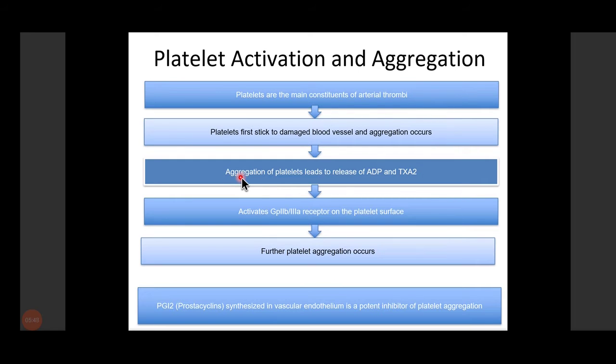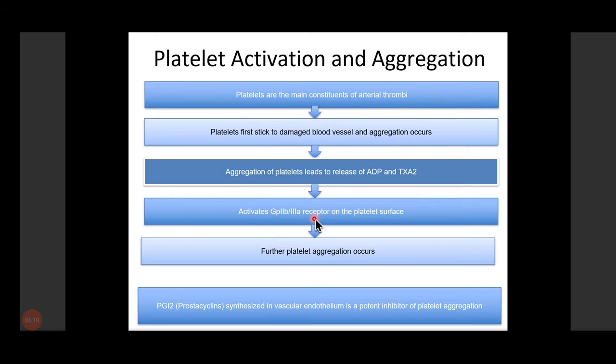The important ones are adenosine diphosphate (ADP) and thromboxane A2. These two cause the exposure of the GP IIb/IIIa receptor on the platelet. Normally this GP IIb/IIIa receptor is present inside the platelet. But when ADP and thromboxane A2 act on the platelet, this receptor is exposed and comes to the surface of the platelet and makes the surface more sticky.